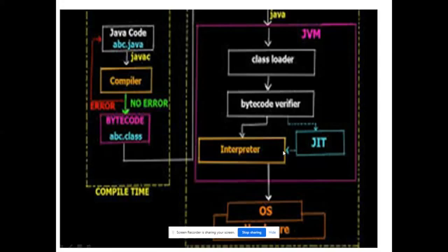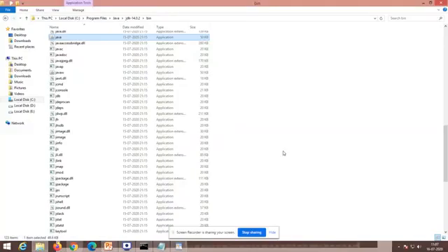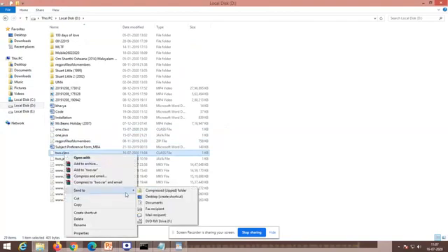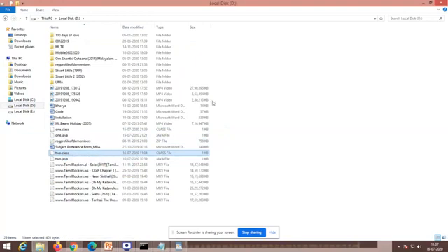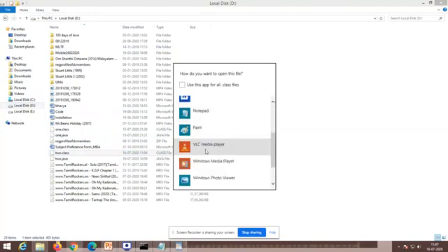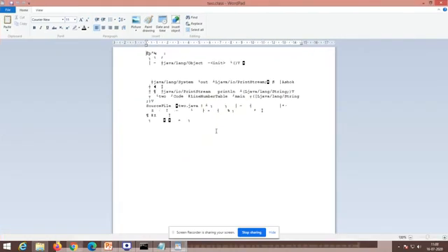What is this bytecode? Shall we see what the bytecode is? You can see the bytecode here. In the D drive, I can show you 1.class or 2.class, which we recently wrote. Open with WordPad. See, this is bytecode. 2.java's corresponding thing is available like this.